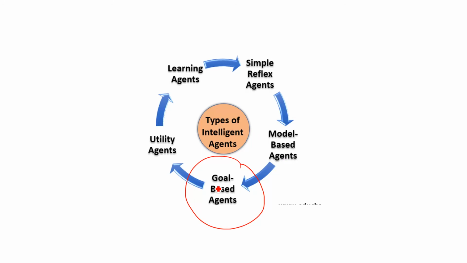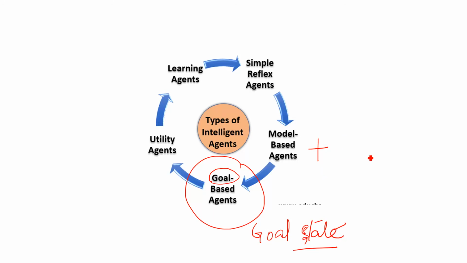See here, the name indicates goal-based agents. It means that here we have the information of the goal state as well, where we have to reach. So simply you can say that a goal-based agent is the extension or expansion of model-based agents.